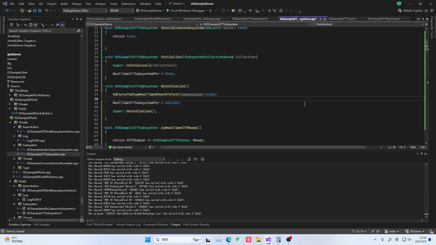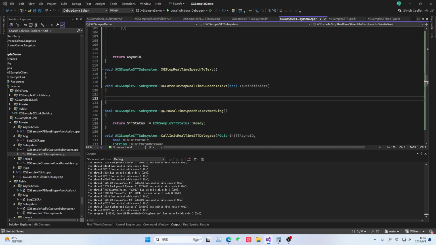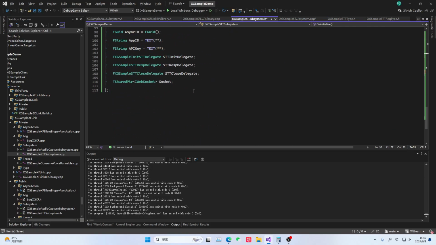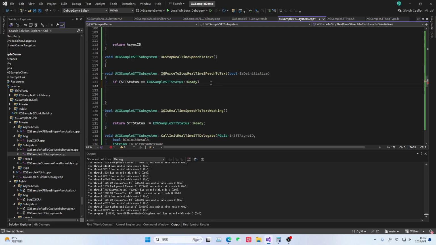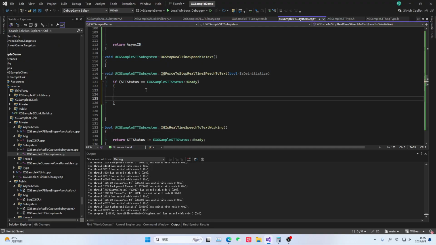So what is the content executed in the forced shutdown? The executed content is like this. Because it is in forced shutdown, first we check whether our current state is equal to the ready state, right? We put it here. If it is equal to this ready state, it means it has already been closed. So there is no need to close it.